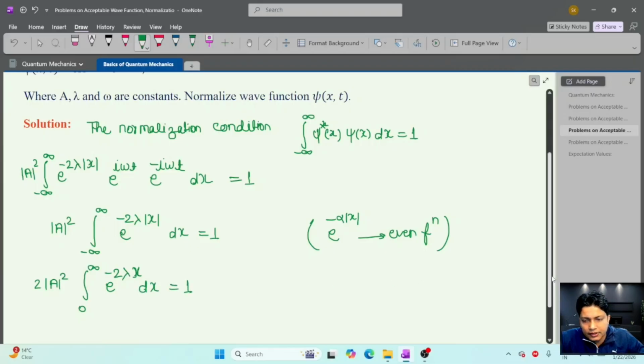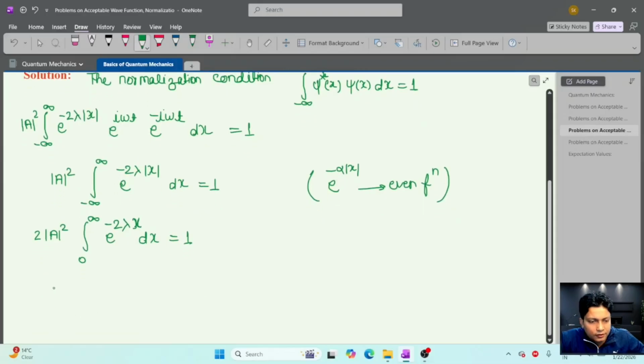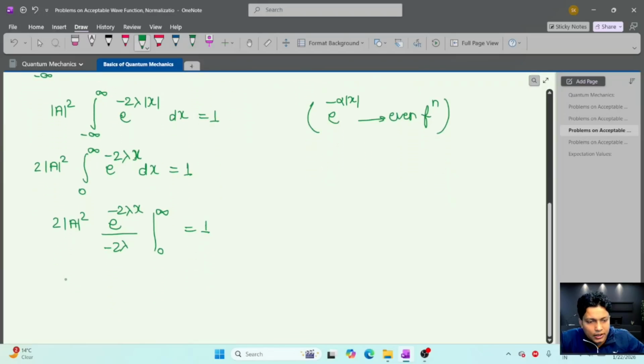Now this integration is very simple. This will be 2 times mod a square, e to the power minus 2 lambda times x divided by minus 2 lambda, with limits 0 to infinity, equal to 1. Here 2 and 2 cancel out, so this will be mod of a square by lambda.